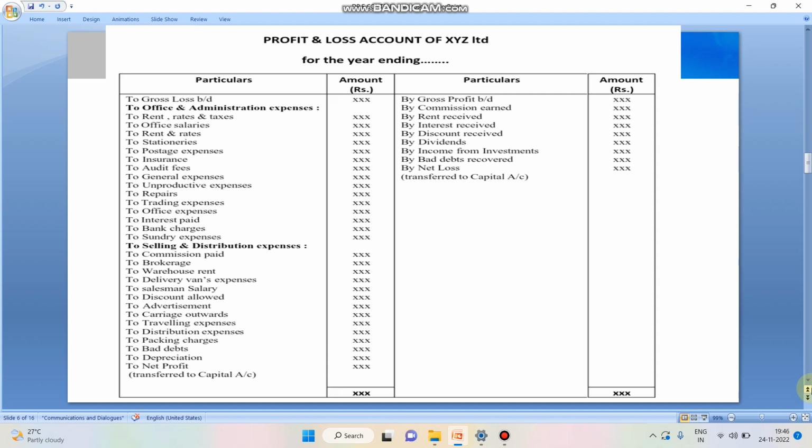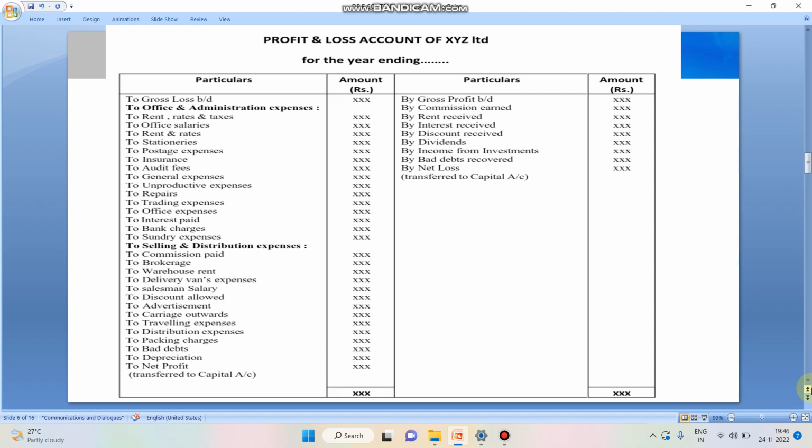Similarly, in the credit side, I'm going to record the incomes like commission received, rent received, interest received, discount received, dividend. So all of these incomes are recorded in the credit side. At the end of this account, I'm going to close it. When closing this account, I may get either profit or loss.